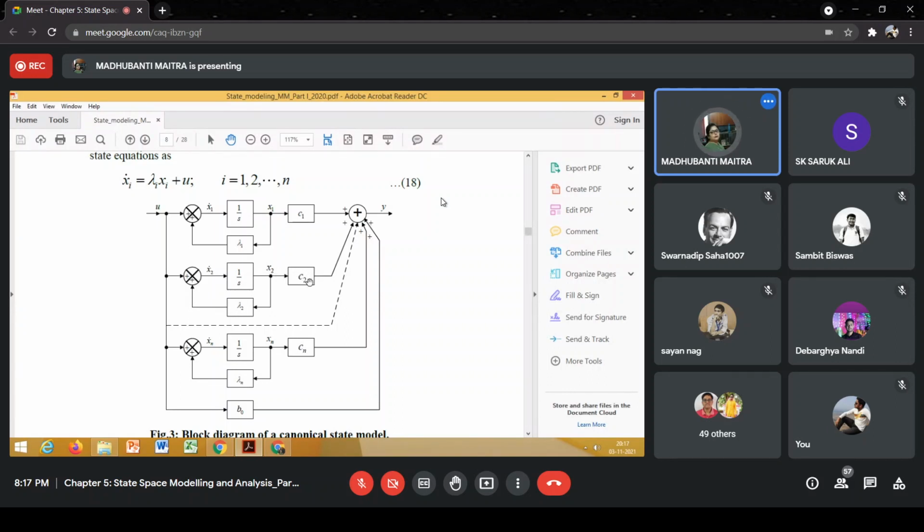So C2 x2 will be the second input to this summer, and the last input to the output summer will be B0U. So at this point, we are getting the output, which is C1 x1 plus C2 x2 plus Cn xn plus B0u.